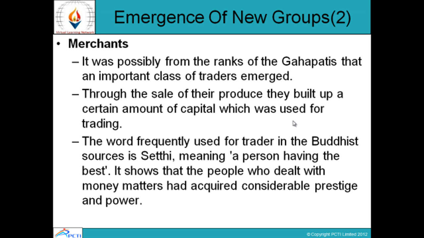Merchants. It was possibly from the ranks of Gahapatis that an important class of traders emerged, though through the sale of their produce, they built up a certain amount of capital which was used for trading. The word frequently used for trader in the Buddhist sources is Sethi, meaning a person having the best. It shows that the people who dealt with money matters had acquired considerable prestige and power.